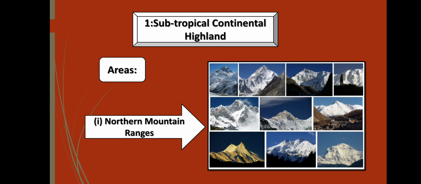The first one is the northern mountains of Pakistan, including the outer and central Himalayan range. The average height of these mountain ranges is 1000 to 6500 meters, which include the Shivalik mountains. The highest peak of this region is Nanga Parbat, and the world's most beautiful valleys are situated here, like the Valley of Kashmir.